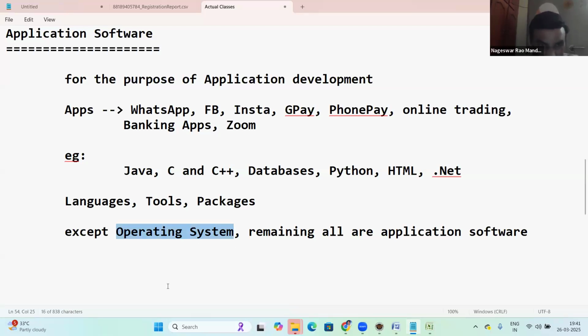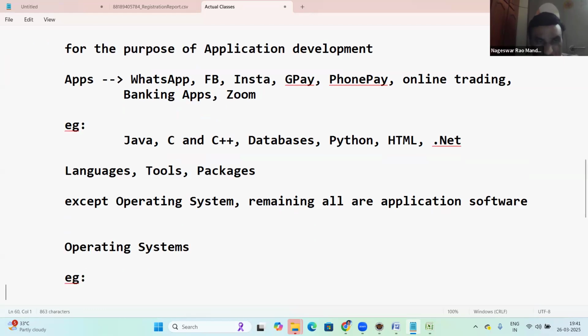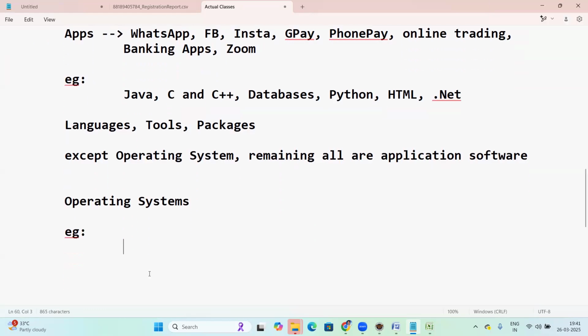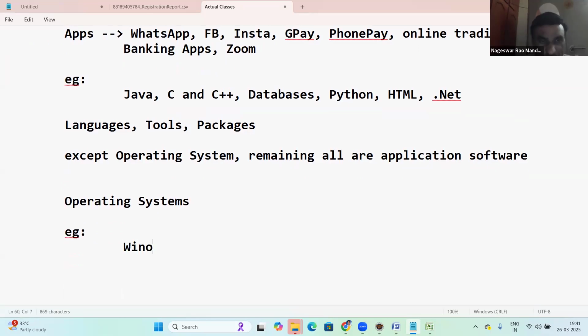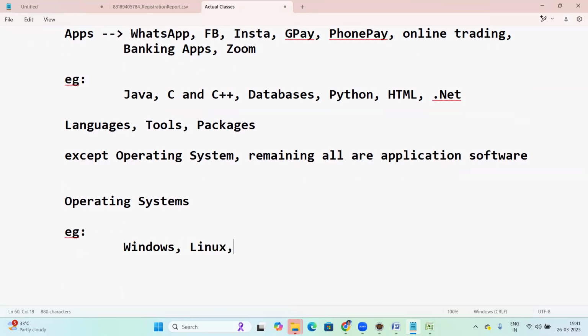You guys tell me some examples of operating systems. Which operating system are you using? Windows. Windows is an OS, right? Next, Linux, yes, Ubuntu. Linux is also an OS. Ubuntu is one of the flavors of Linux OS. Kali is also one of the flavors. In Linux we have different flavors: Ubuntu, Kali, Red Hat, CentOS. Those are all Linux flavors.